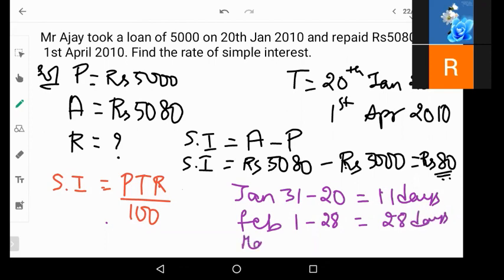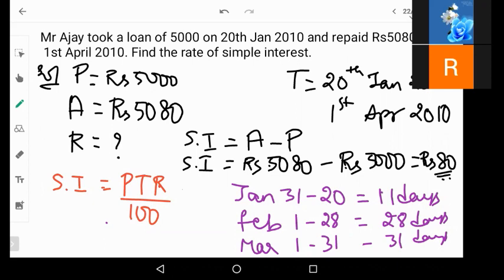Then March 1st to 31st, 31 days. Then April 1 is not considered, since we have considered the other part, that is January. So April 1st we will not consider. So it's only till March 31st. Now how many days did you get here? 11 plus 28 plus 31. 99 days.